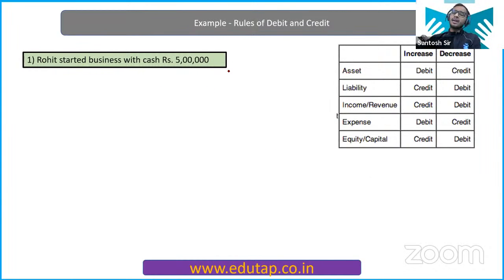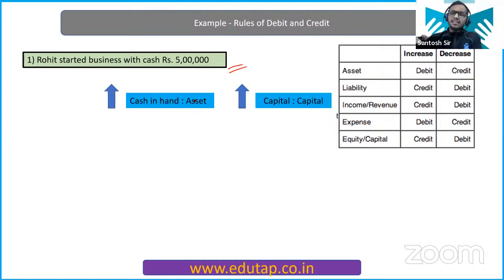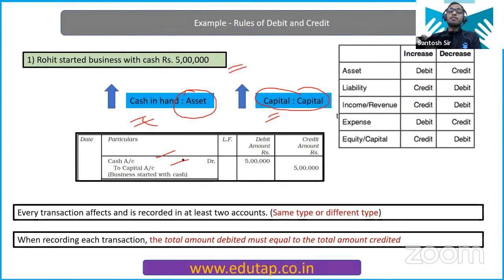Rohit started with a cash of rupees 5 lakh. First, identify the type of account. One account is cash account. Another account is capital account. Cash is the asset, and the asset is increasing. Capital is also increasing. And we have studied this right now from the table. Whenever an asset increases, we debit it. Whenever liability or capital increases, we credit it. So cash will be debited, capital will be credited.